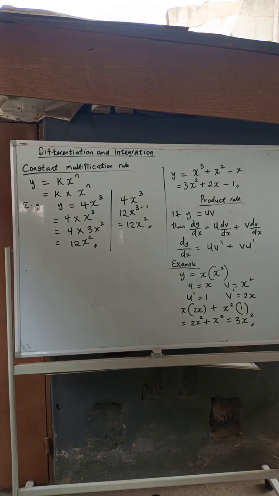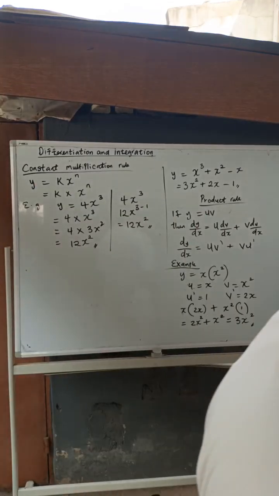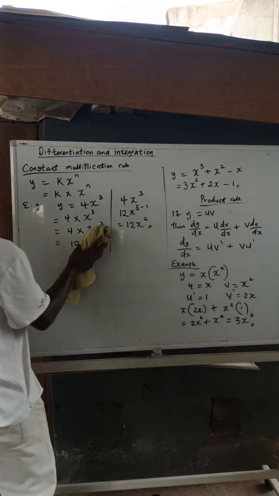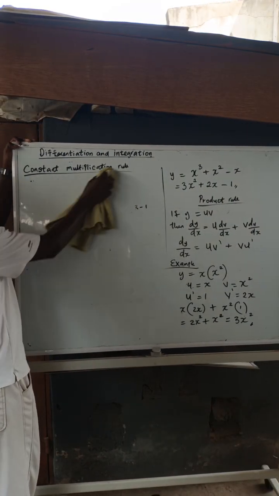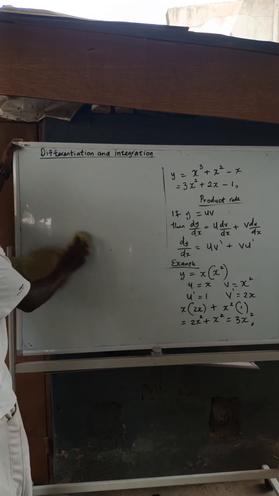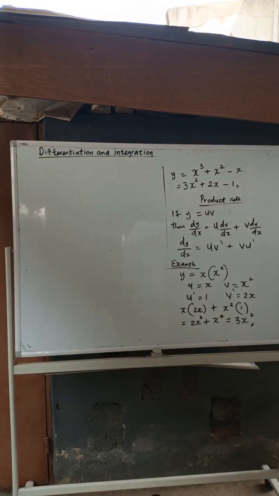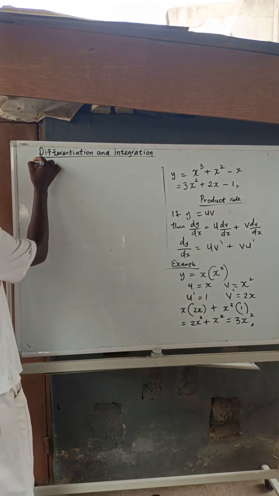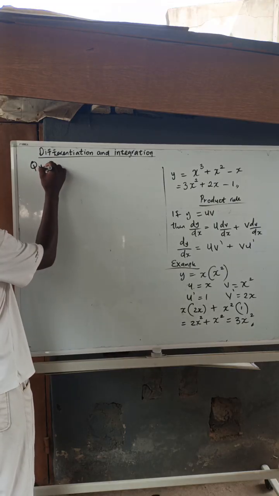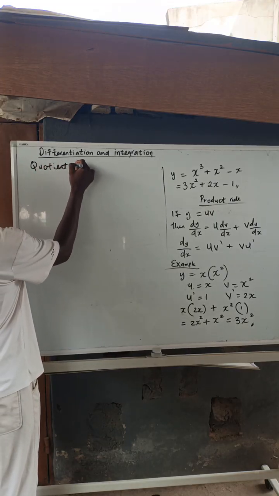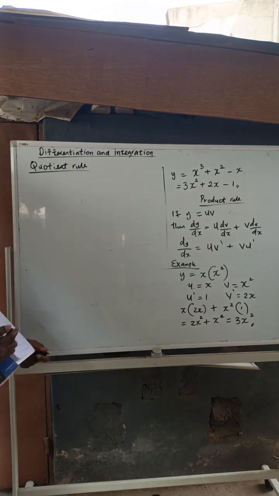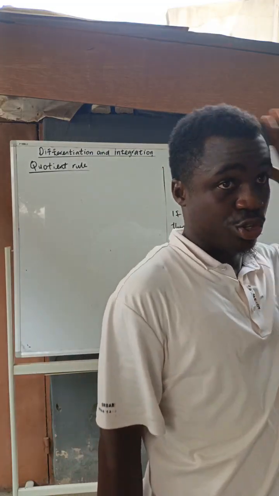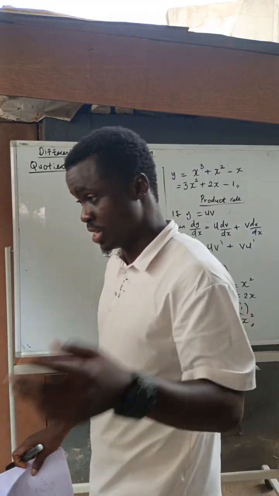Now, let's move to quotient rule. Quotient rule, on the other hand, is just the same trick as product rule. As long as you can be wise, you just need speed and practice. You need shortcuts to navigate some questions.